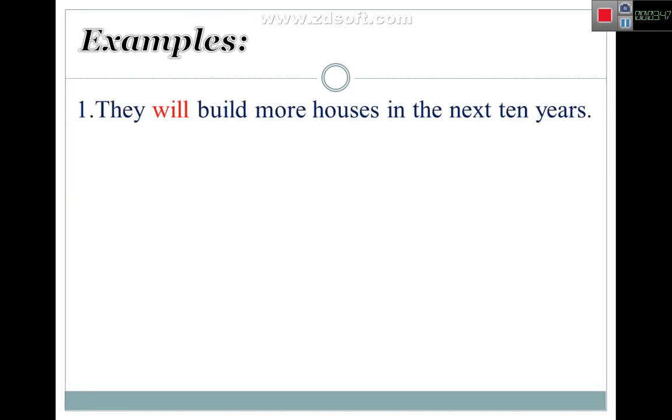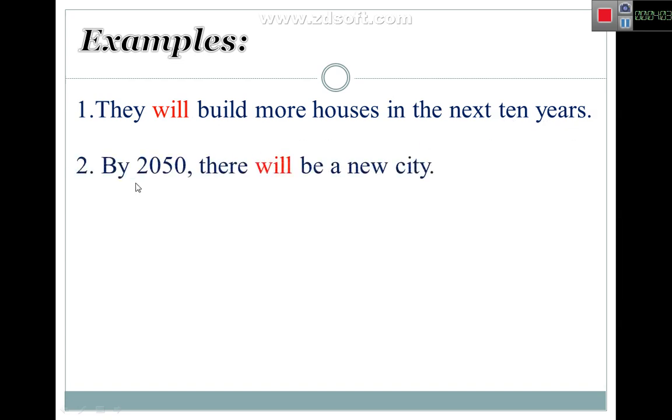Let's read some more examples. The first example, they will build more houses in the next 10 years. They will build, it means they want to build later. They will build more houses in the next 10 years, okay? The next one, by 2050, we read how to say the dates. You can say by 2050 there will be a new city.